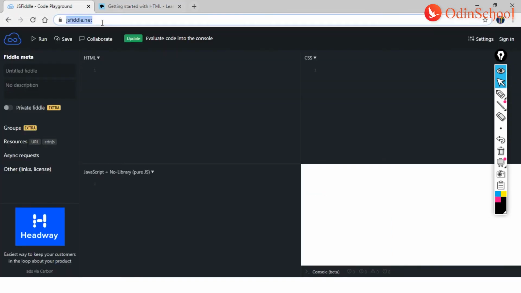Besides MDN Web Docs, the next website I would want to talk about is JS Fiddle. JS Fiddle is a website that behaves as a notebook. In this website, guys, you could try coding your HTML, JavaScript, and CSS all together. And I hope we all know that these three languages together make the front-end languages. It was with these three languages that we have come up with so many variants of mobile applications or front-end applications, right, guys?